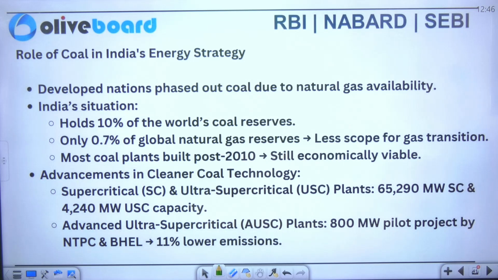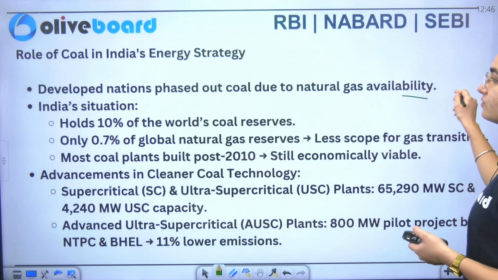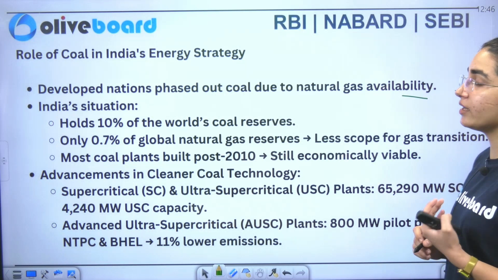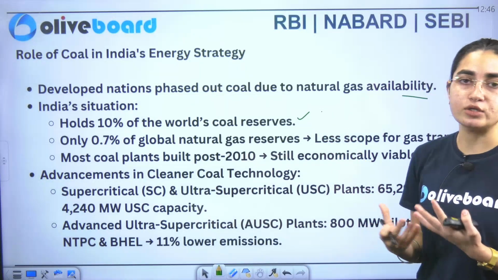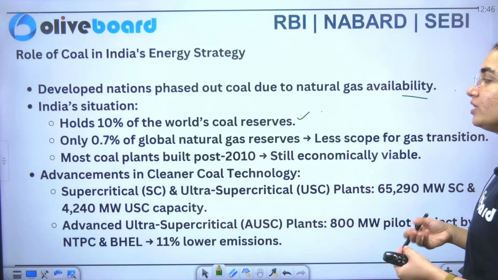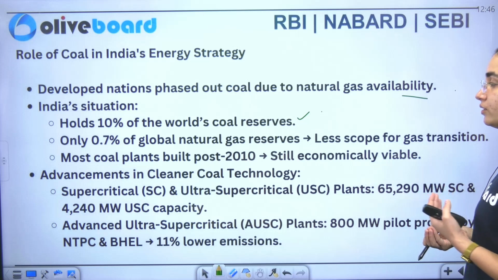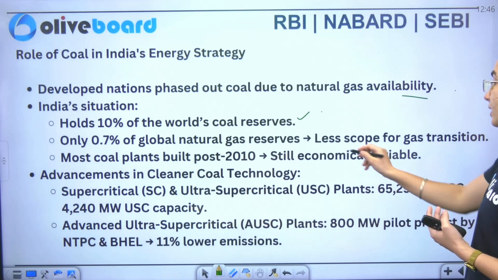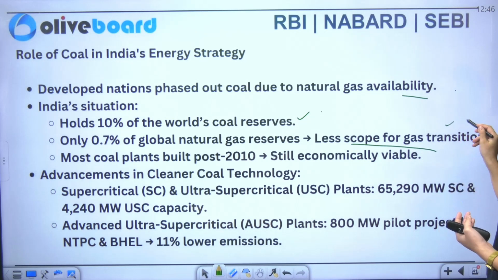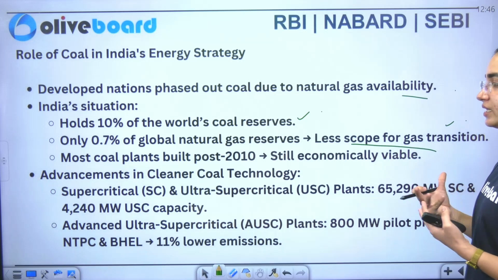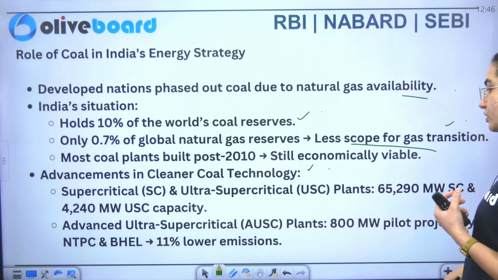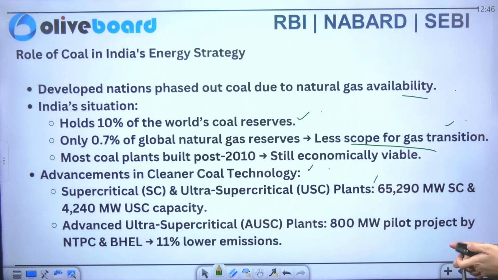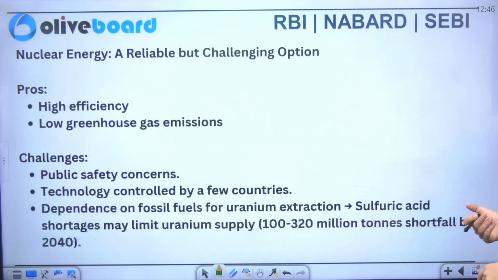Now talking about the situation of developed nations, they phased out coal due to natural gas availability. Now what is the India situation? So we hold 10% of the world's global reserves, I mean your coal reserves. Similarly, you have only 0.7% of the global natural gas reserves. Leads to less scope of the gas transition. And advancement की अगर मैं बात करूँ clean energy technology में, so you can see that supercritical and ultra supercritical plants we have, advanced ultra supercritical plants we also have.